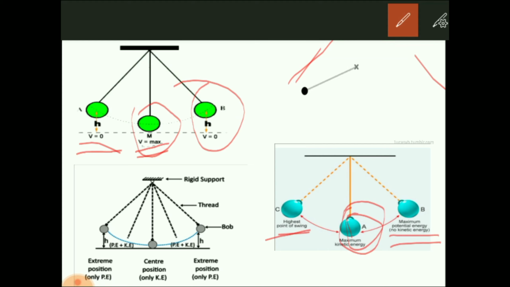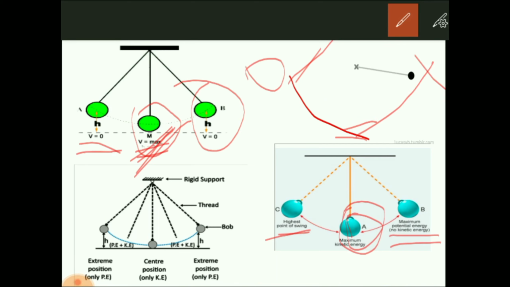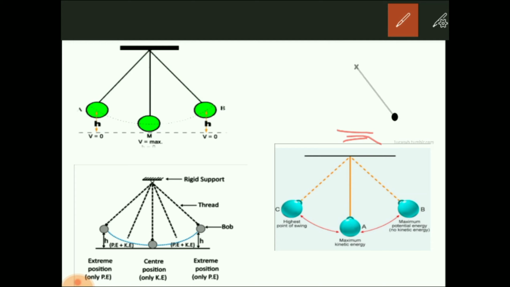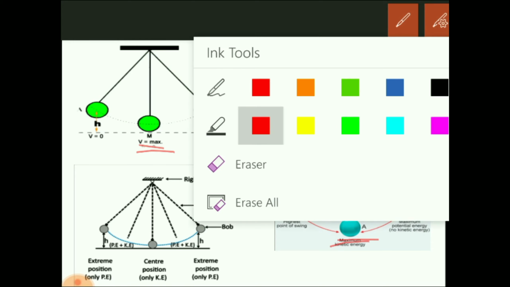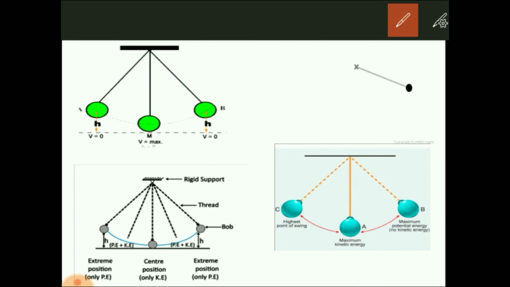The potential energy is 0, but look at this, the height is 0 at this point. When it goes up, then only height increases, but at this point the height is 0. That's why the potential energy is 0 at this point, and it has only kinetic energy at this point.